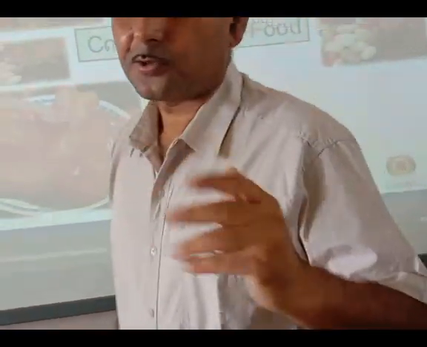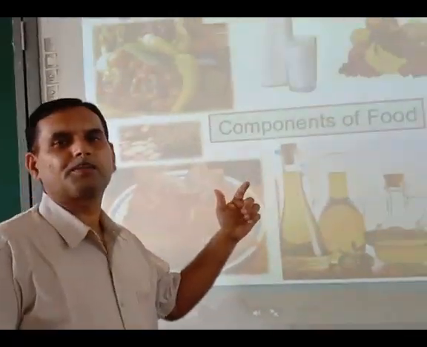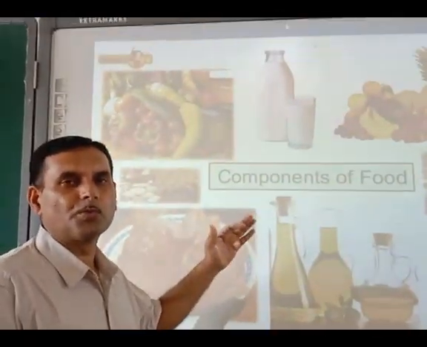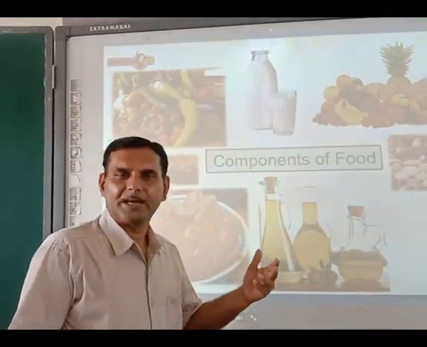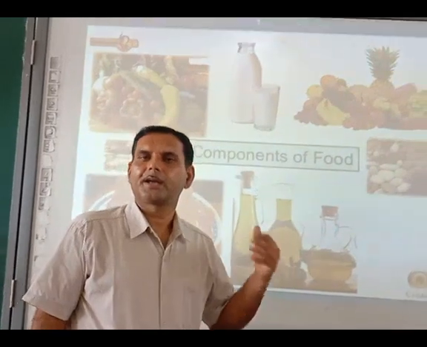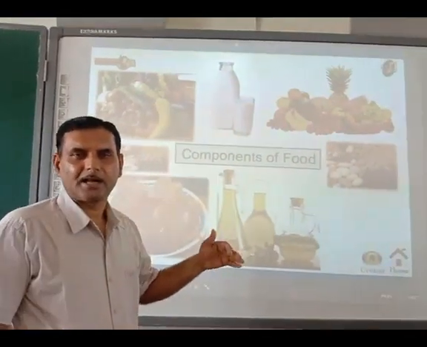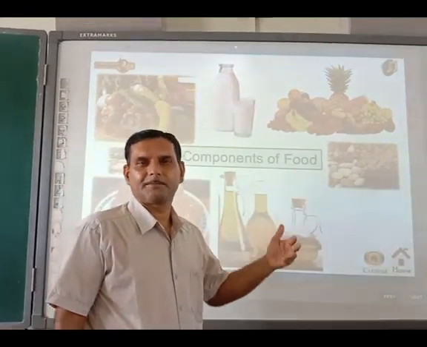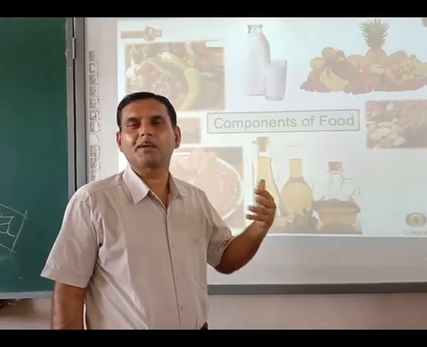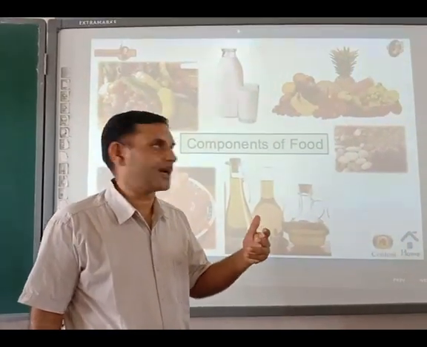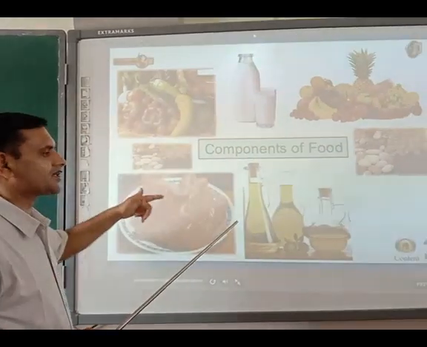So the basic question is, do you think that food contains only one type of component? Food has different kinds of components like proteins, vitamins, carbohydrates, fats, minerals, water, etc. And these components of food complete our different requirements, because our body wants different kinds of nutrients. That is why we have these components of food.